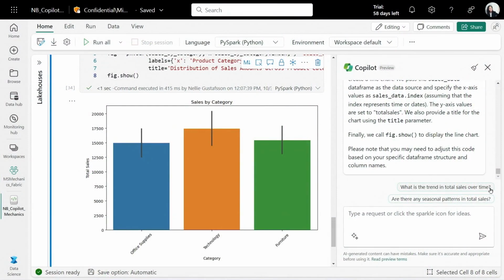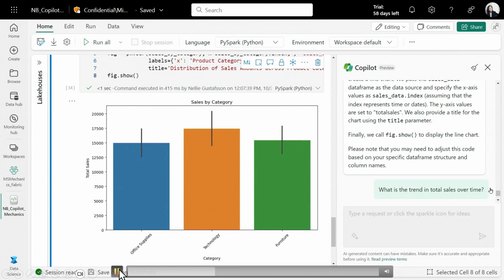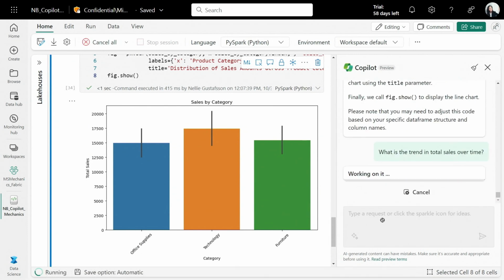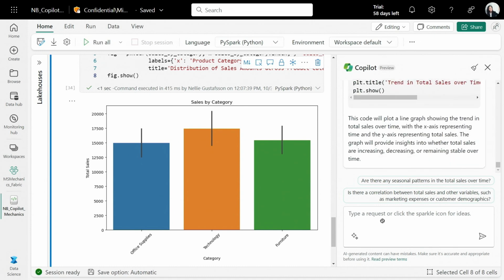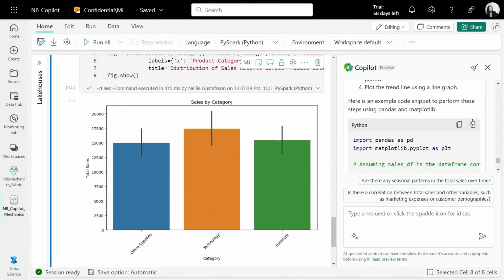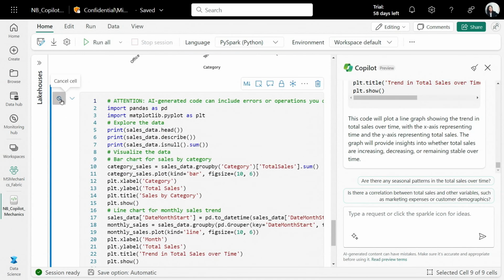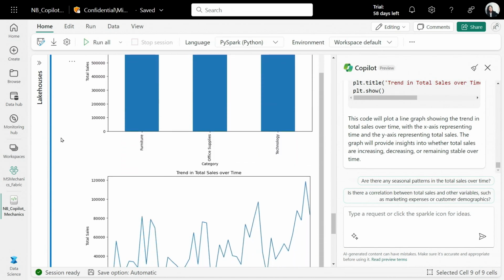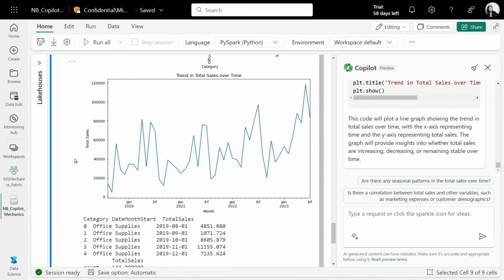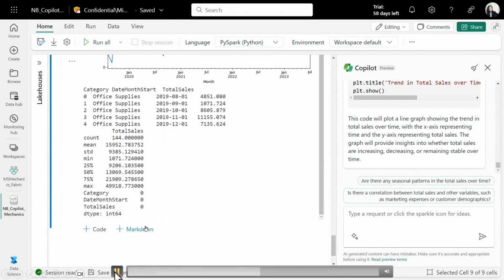So in this case, we're going to select the suggestion that Copilot had of looking at the trend of total sales over time. And again, same pattern. Copilot is going to give us a set of steps, explanations, but also code. You can add the code into your cell and execute that code. And again, one of the things that developers love is to have this transparency. So you could tweak this code if you are a professional developer and you know how to do that, you can make it your own, and then run that. And here you see some additional statistics that we have.